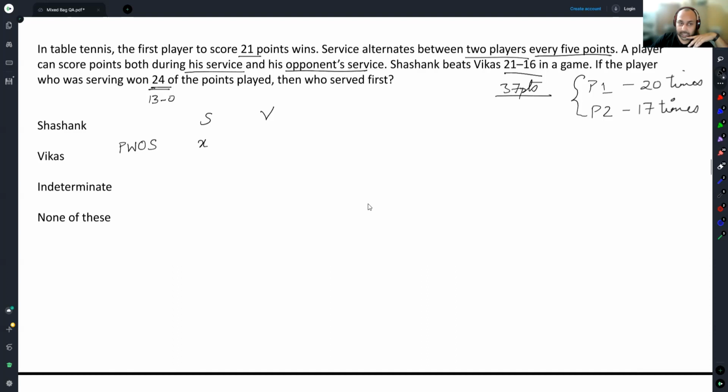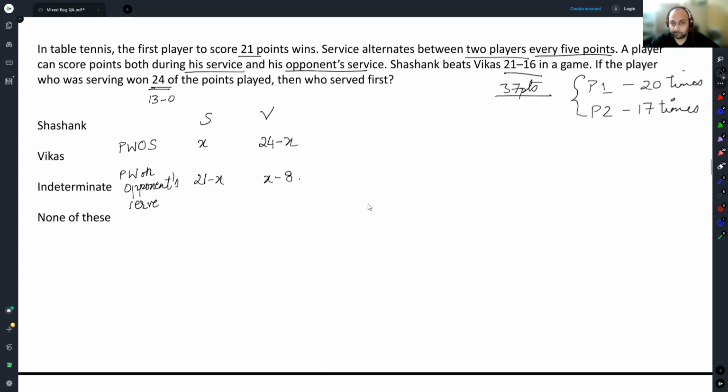Points won on own serve is X. So points won on opponent's serve will be 21 minus X. And points won on own serve here is 24 minus X. And here it will be X minus 8.